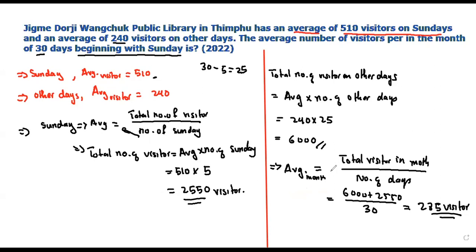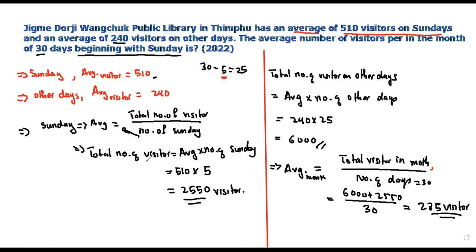For the monthly average, the formula is given as total visitors in a month divided by the number of days. We know the number of days is 30, but we don't know the total visitors in a month. So the total visitors in a month is the Sunday visitors plus the total visitors on the rest of the days. What we did: first for Sunday, the average times the number of Sundays. When a month begins with Sunday, there will be 5 Sundays in a month.